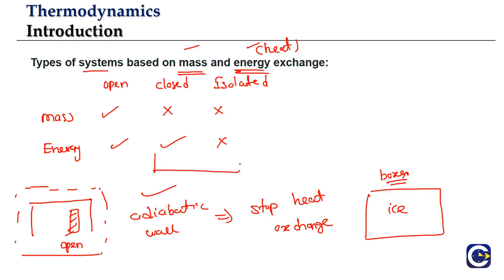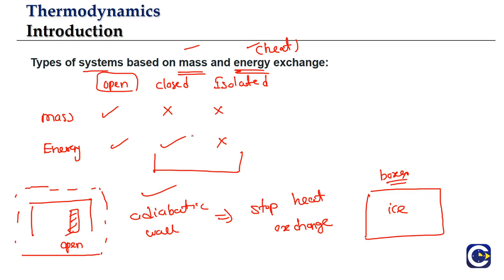In our purview, we have the study of both closed systems and isolated systems. Just as in physics, you will be talking only about the study of objects or systems where mass remains constant. Because if mass is changing, the study or observation becomes a little more complicated. It is not that people in thermodynamics don't study open systems. People also study open systems, but that happens at higher levels. At our plus one, plus two level, we have only the study of closed systems and then isolated systems.